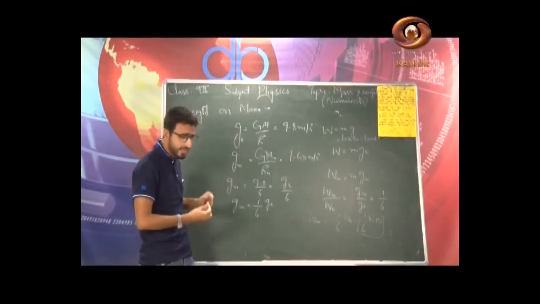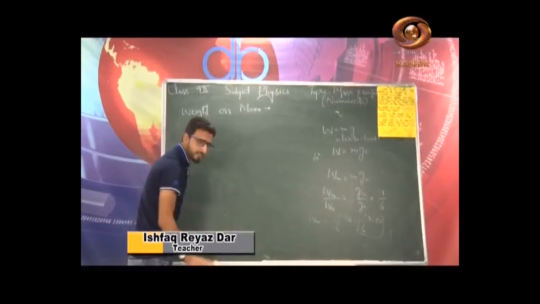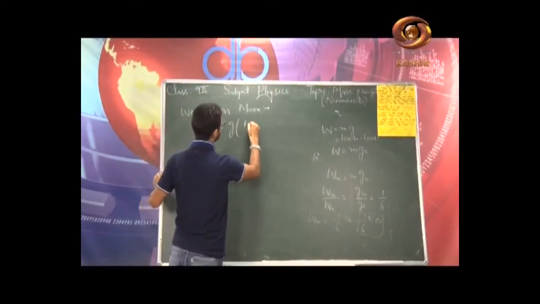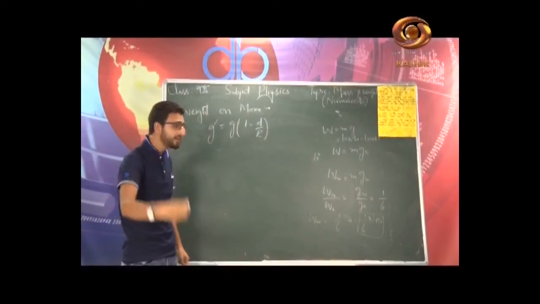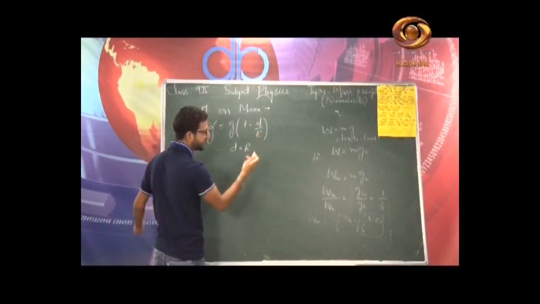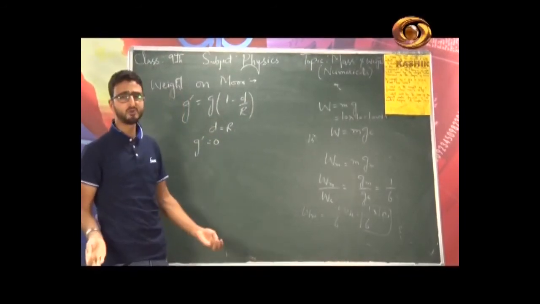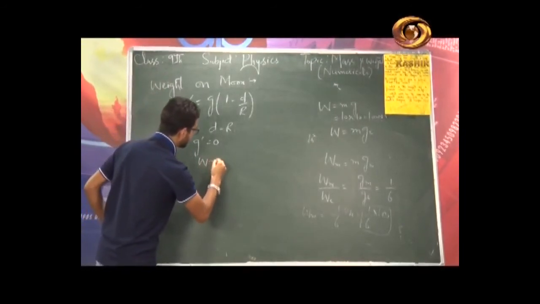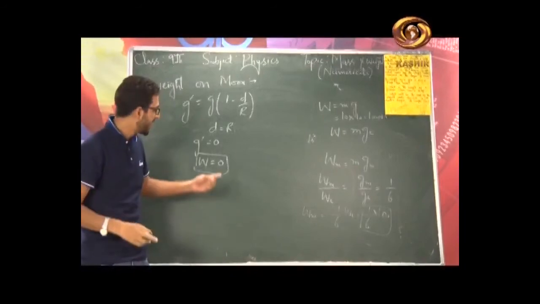Now let's try to calculate the weight of a body at the center of earth. If you remember, the expression I told you, that is g prime, it is equal to g into (1 minus d by R). We are basically trying to find out the weight of a body at the center of earth. And you remember, at the center of earth d is equal to R, so d by R will be 1, 1 minus 1 is 0, so g prime is equal to 0. When acceleration due to gravity is 0, clearly what will be the weight at that very point? It will be obviously equal to 0. So weight of a body can be equal to 0 as well. Where? At the center of earth.